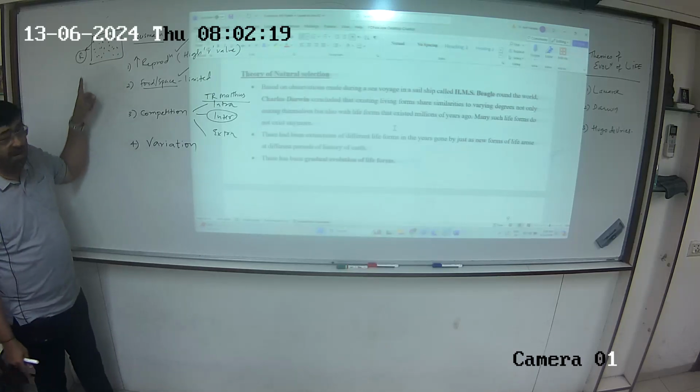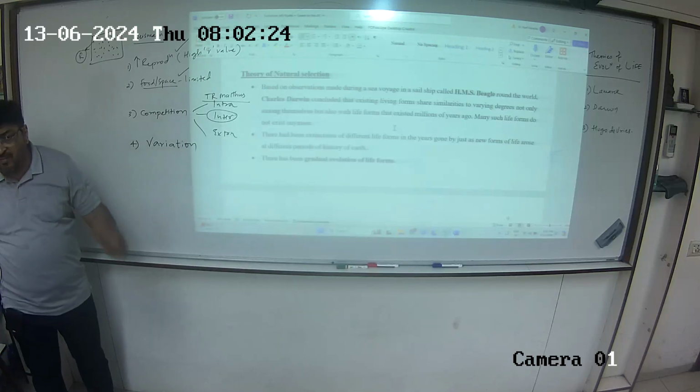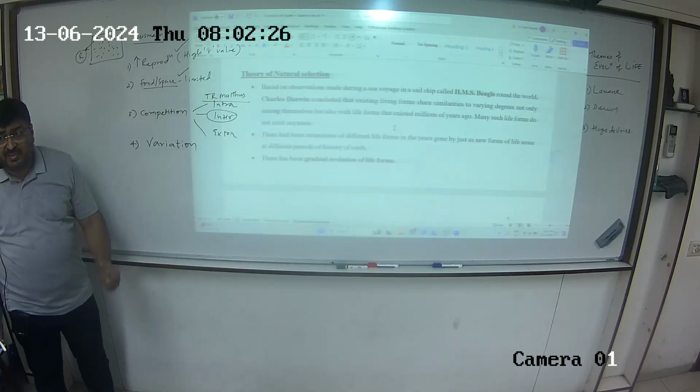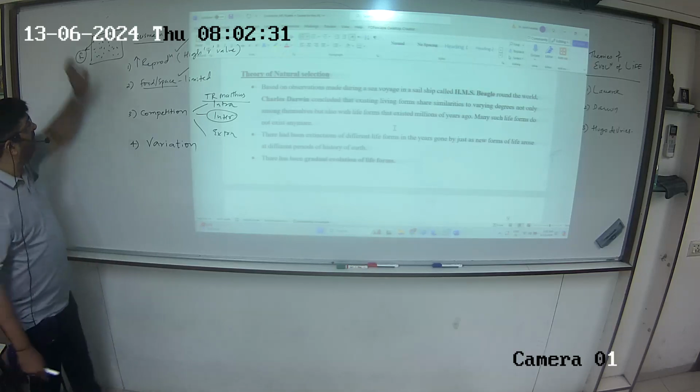So यहाँ पे Darwin is saying that कोई भी population, please towards the board please, we're talking about something very important. Darwin says that any population has got built-in variation.